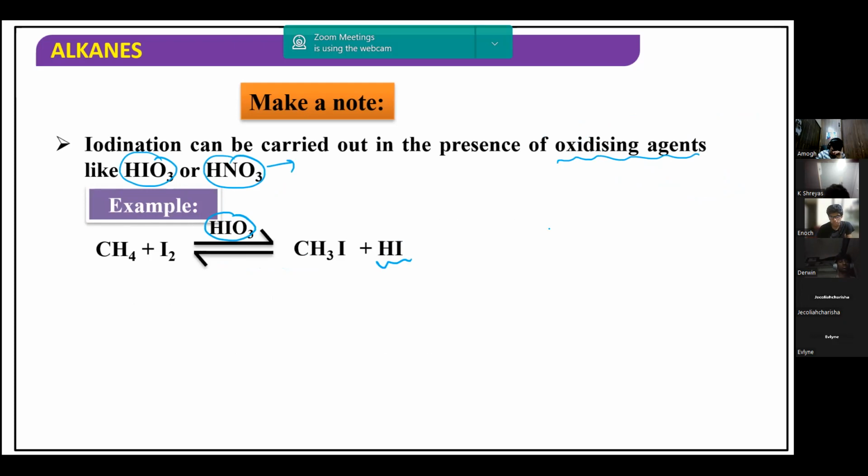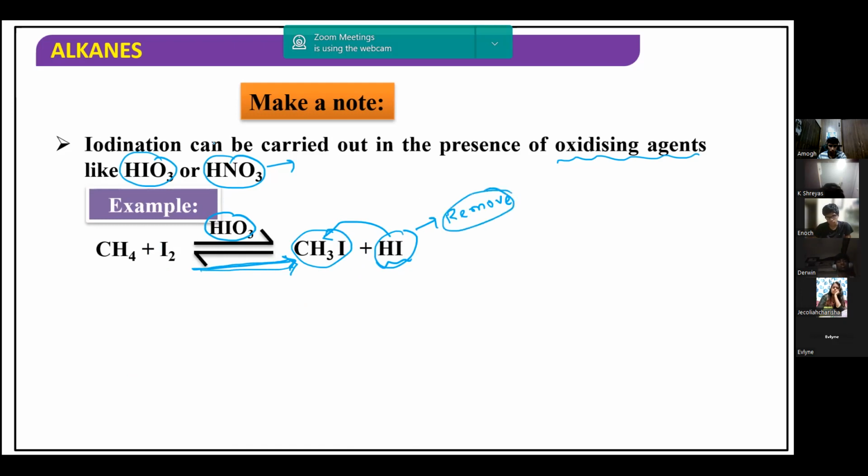Why can we carry it out only in the presence of an oxidizing agent? Because if you don't use the oxidizing agent, HI can react back with CH3I, and then again you get methane and iodine. Iodine is more stable here, so the reaction can be reversed. Therefore, to make this reaction go only in this direction, I have to remove this HI. If I remove HI, then CH3I does not have any HI to react with, and hence the reaction will go in this direction. And how do we remove this HI?